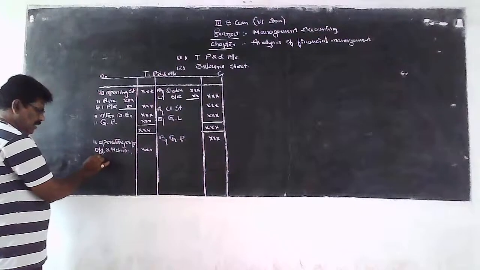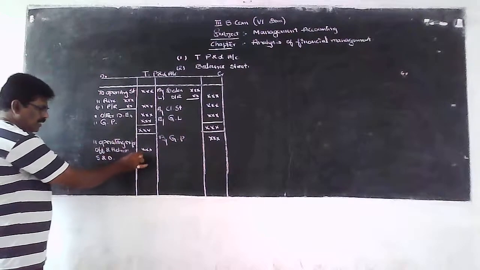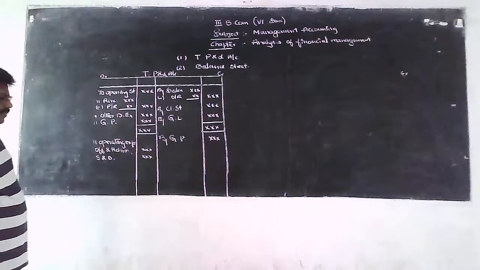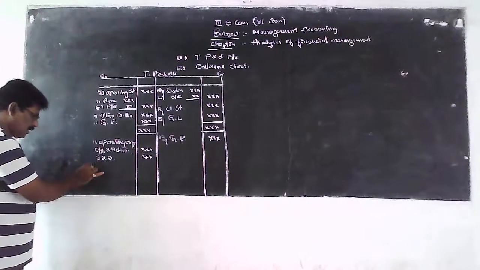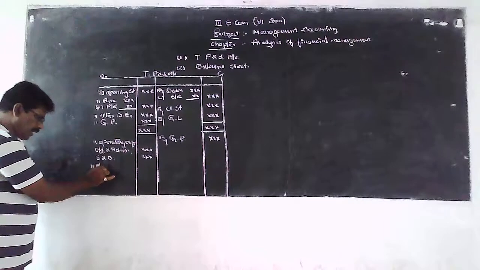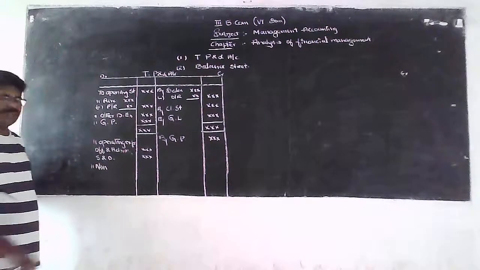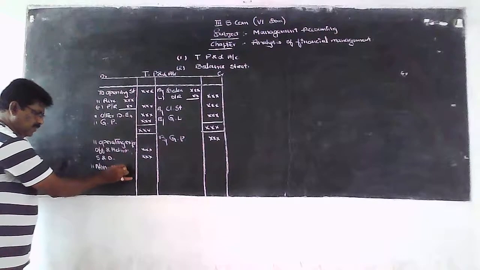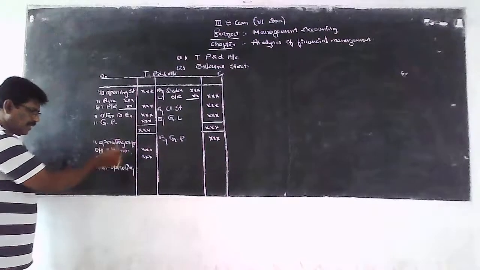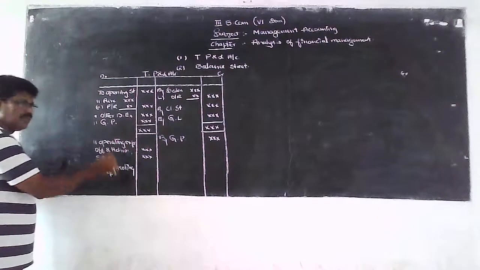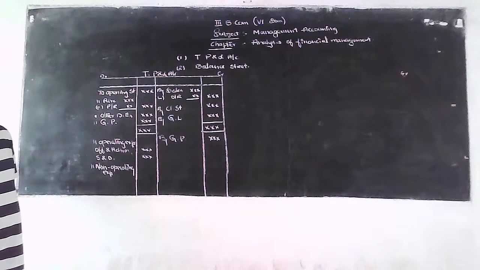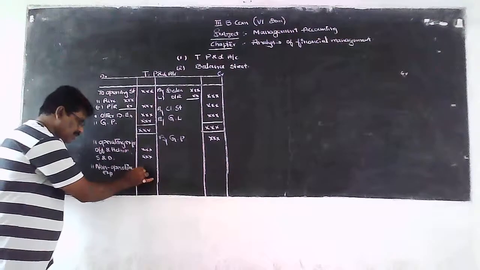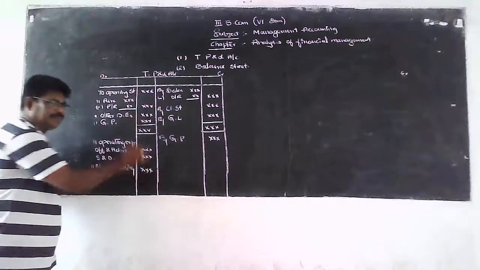After that, if any non-operating expenses occur during the period, those are also debited to the P&L account.